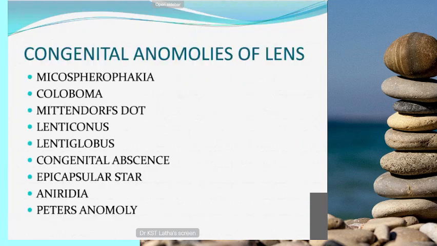So coming to congenital anomalies of the lens. Here the normal lens shape is biconvex. Here you will get the conical lenticonus. Here the anterior surface of the lens will become conical. Anterior lenticonus and posterior lenticonus.